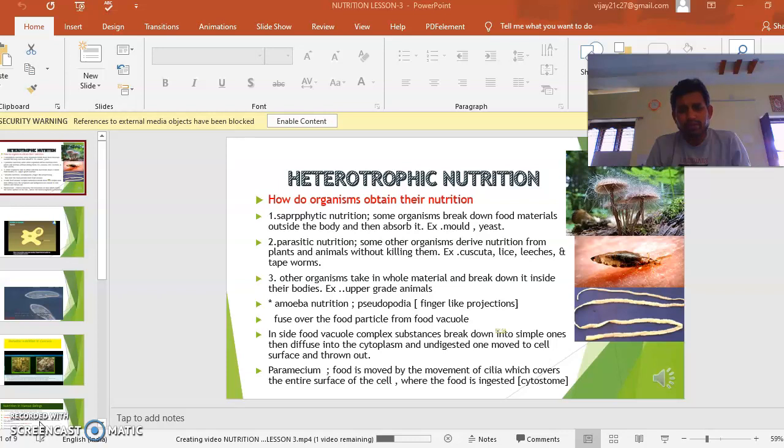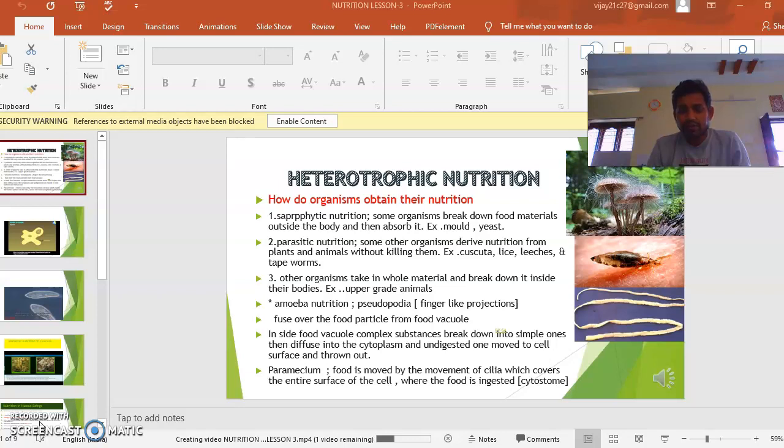Saprophytic nutrition. Some organisms break down food materials outside of the body and then absorb it. Examples for this saprophytic nutrition are mold and yeast. See the first picture in this slide. Mushrooms, molds, and yeast-like organisms obtain their food from dead particles, but they absorb the digested nutrients